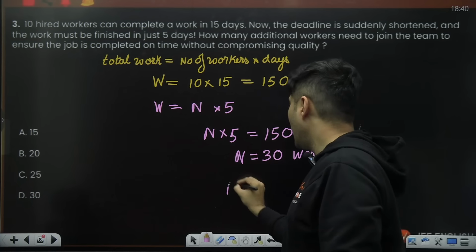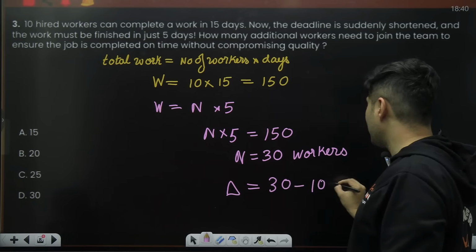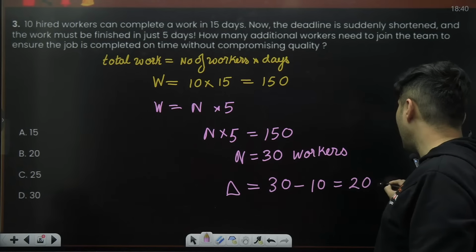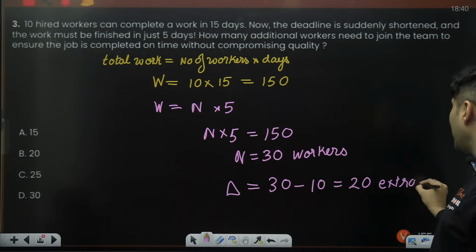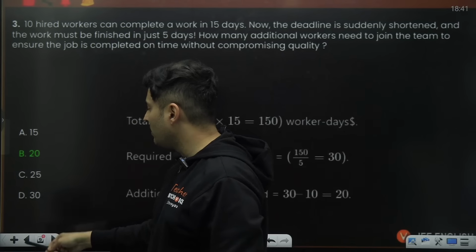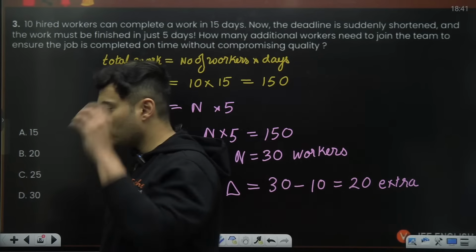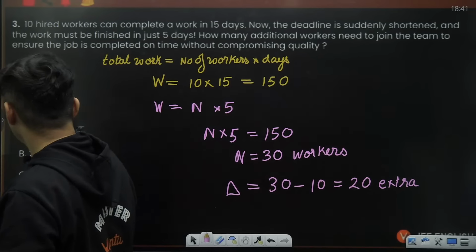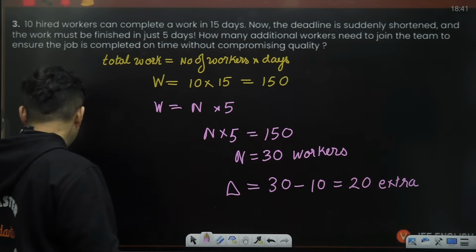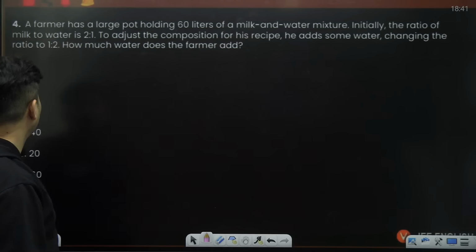So 30 workers will be needed. So therefore, additional workers will be 30 minus already hired workers, 10. So 20 workers extra will be needed, because 10 were already there. So 20 is the answer. Many kids will mark 30, forgetting that extra number of workers were asked. So be careful, read the question carefully. We needed extra workers, right? So let's move on to the next one.